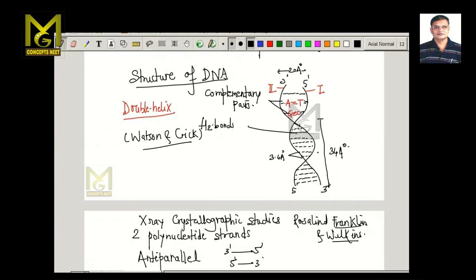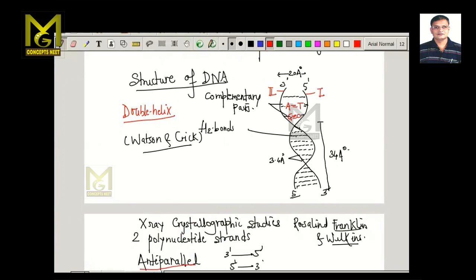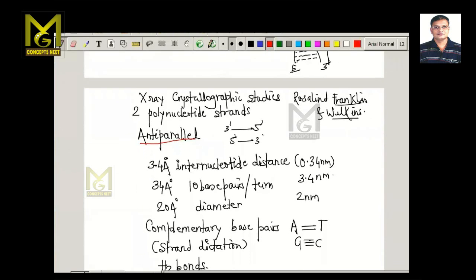One of these strands runs from the 3' end and finishes in 5', and the second begins with 5' and ends in 3'. We call this the anti-parallel structure of the polynucleotides. That is, they run in a parallel way but in the opposite direction.